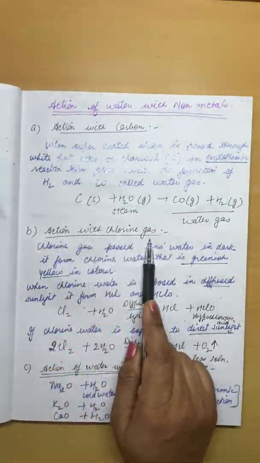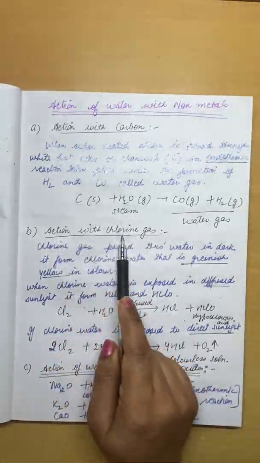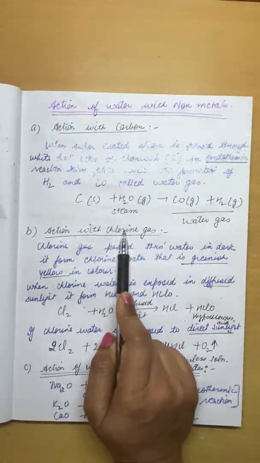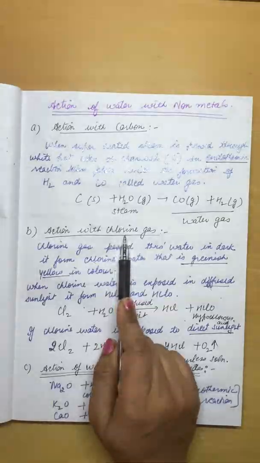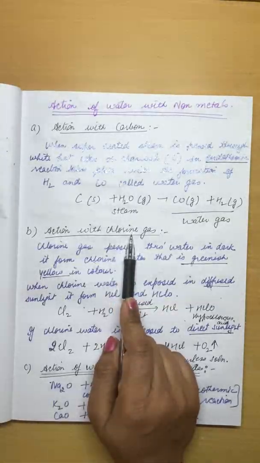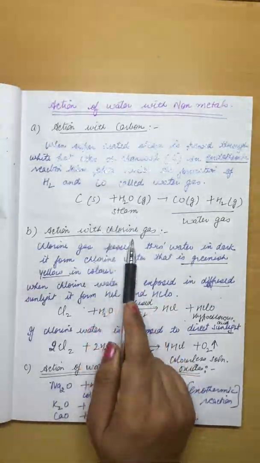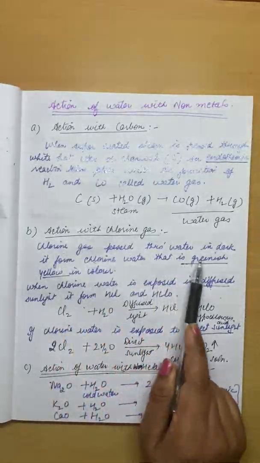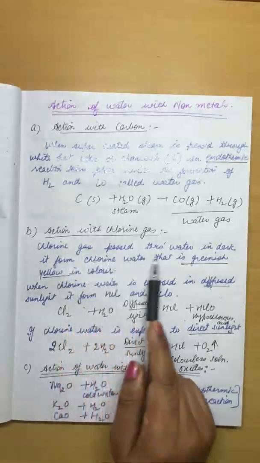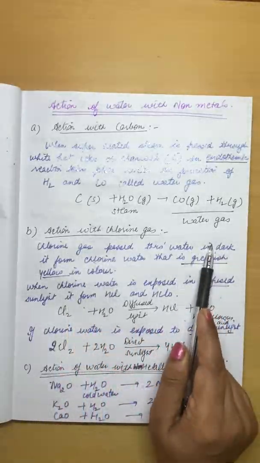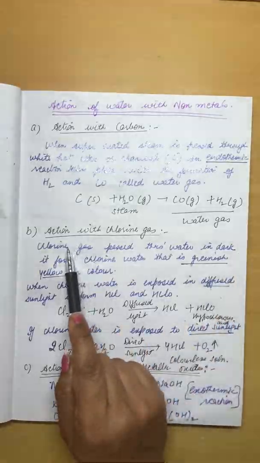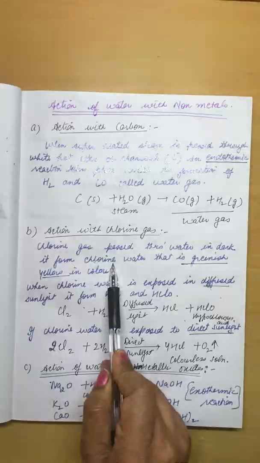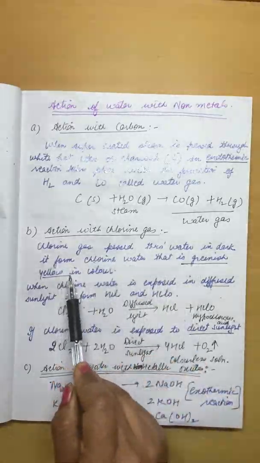Action with chlorine gas. Chlorine is also a non-metal, in the form of a gas. Chlorine is used as a disinfectant. It is used to purify drinking water. Now when chlorine gas is passed through water in dark, it forms chlorine water. Dark means there should be no sunlight or any light. Chlorine water is greenish yellow in color.